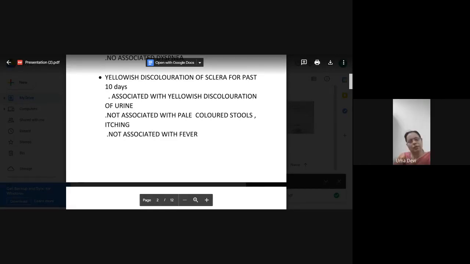So what about the type of jaundice? Then we'll come back to here. What are all the types of jaundice you know? Pre-hepatic, hepatic, and post-hepatic. Okay, so hemolytic jaundice, hepatocellular jaundice, and obstructive jaundice. Yes, these are the three. So how will it be in obstructive jaundice? In obstructive jaundice, direct bilirubin will be increased.